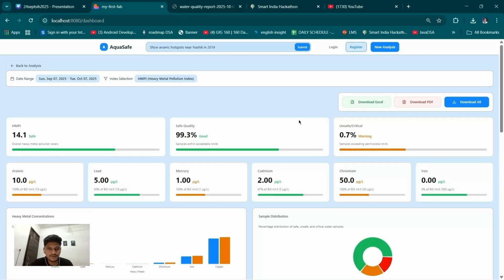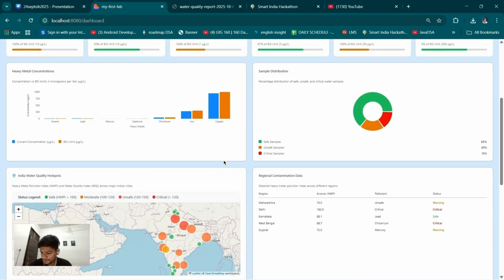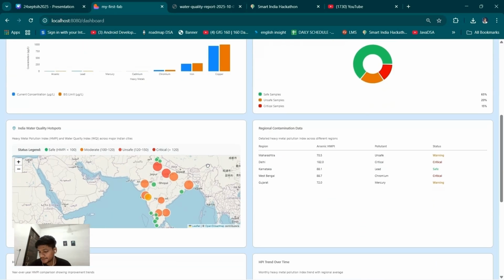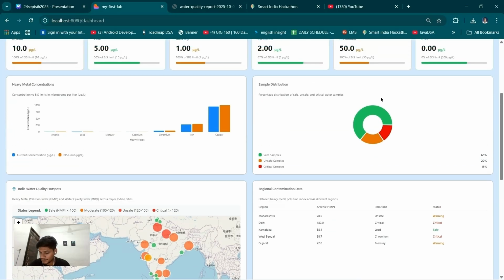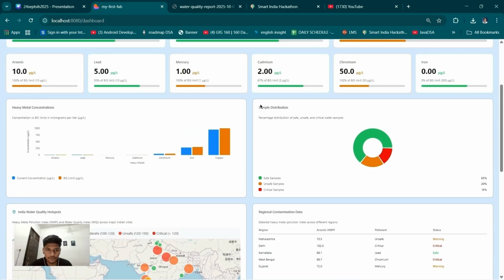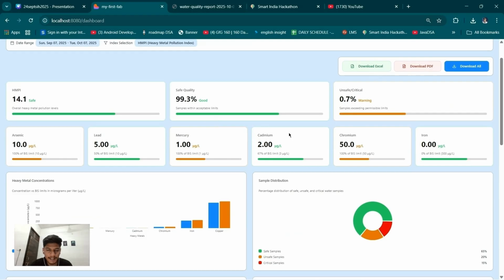So the portal is working fine, and we have covered all the aspects given by the Ministry of Jal Shakti, like the user-friendly app, role-based access, login and registering, automated computation of HMPI, and the integration of groundwater heavy metal data with the geo coordinates, and the categorization of the water samples, and the reduction of manual efforts and error-free portal. So it is covered totally and it is working fine.